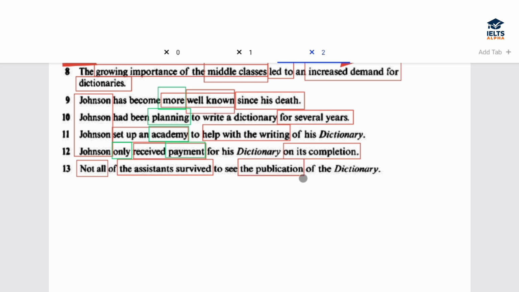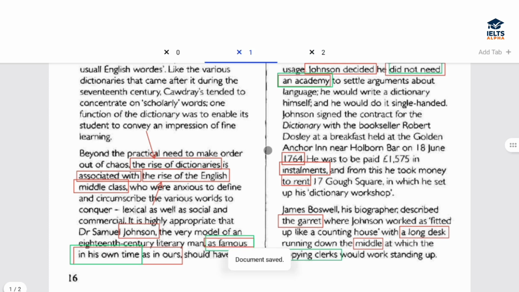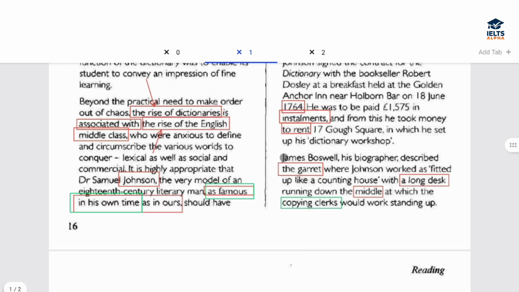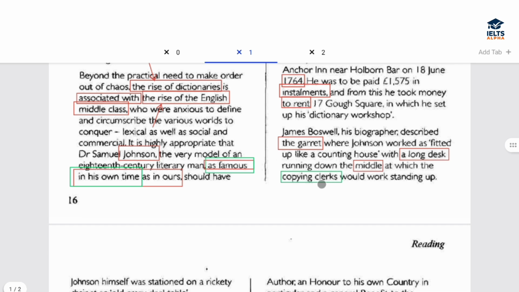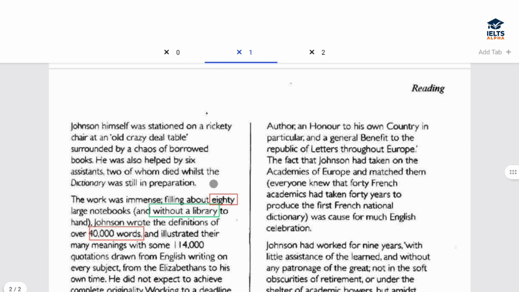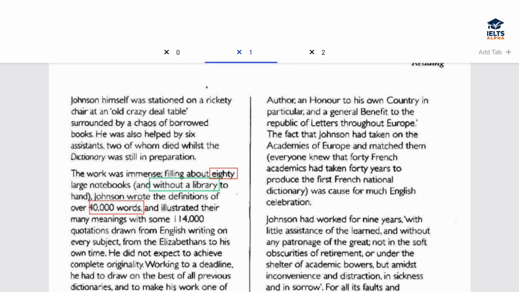All right, so not all survived means some died. Let's see. Not all and assistants we are talking about here. So we read about the assistants somewhere here, like copying clerks, right? Working, standing up. He was also helped by, okay, they have specifically mentioned here about assistants.